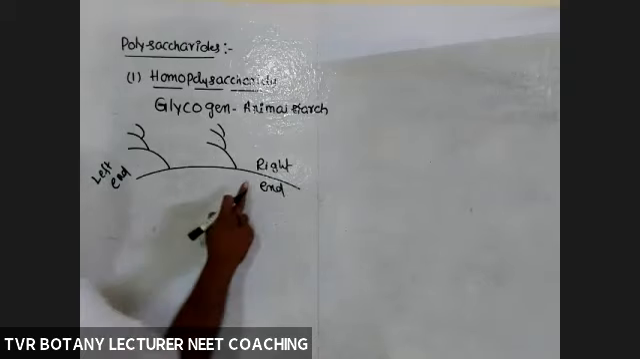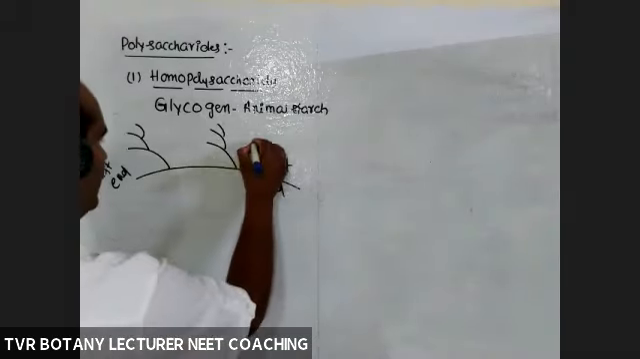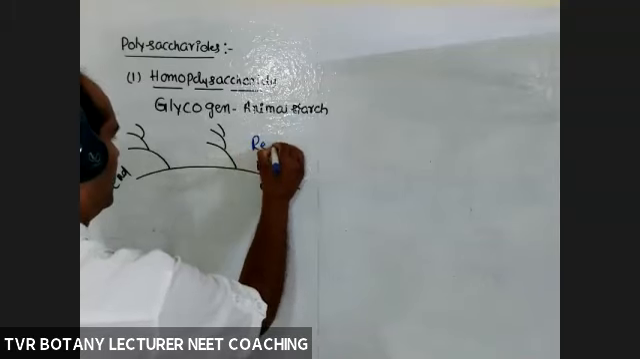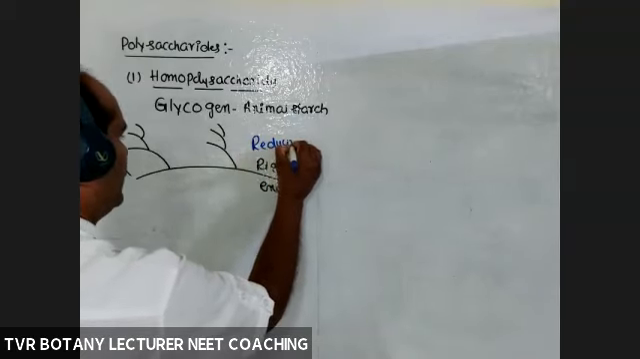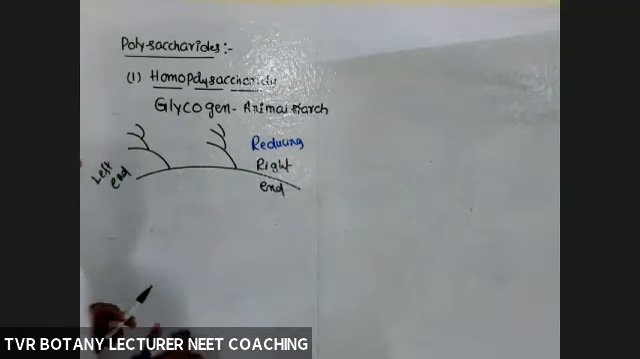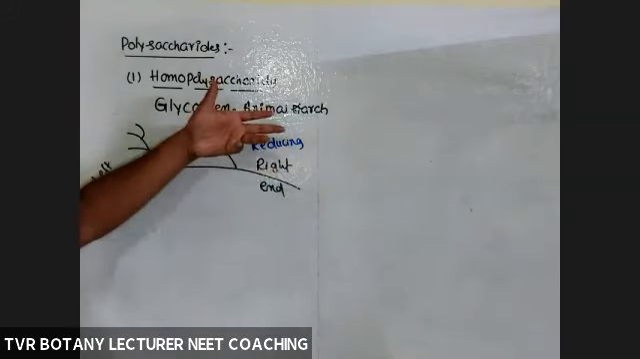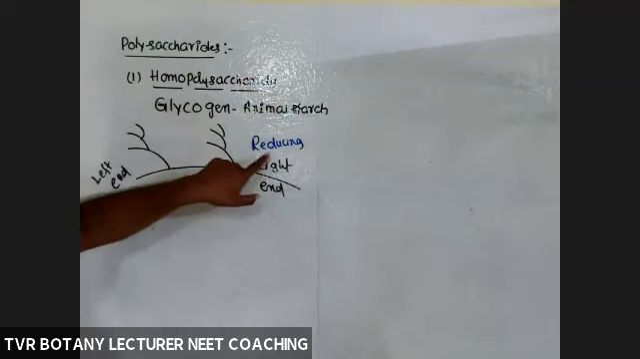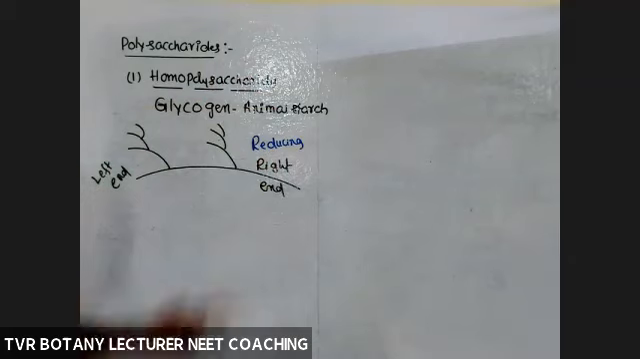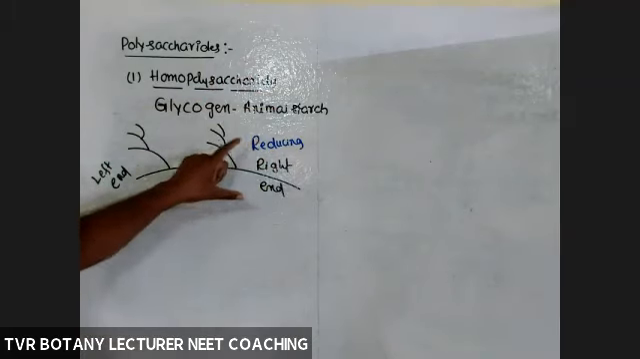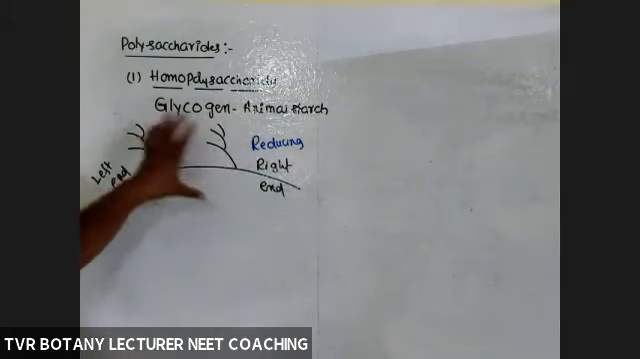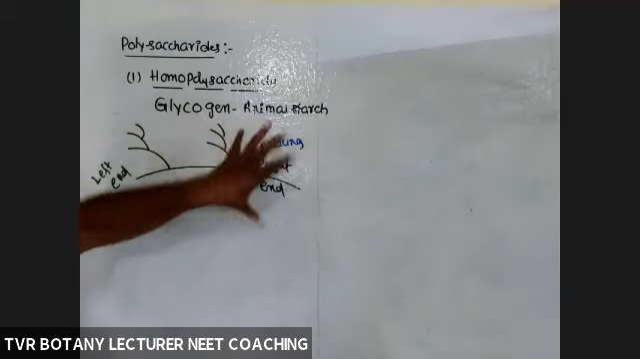Okay, so the right end is a reducing end. Reducing means here an aldehyde group is present. We will see what is that aldehyde group. CHO group, aldehyde group is present. With Fehling's reagent, it is able to impart some color or reaction. Hence, the right end is called a reducing end. Means if it is reacted with Fehling's reagent, we'll get some reaction.